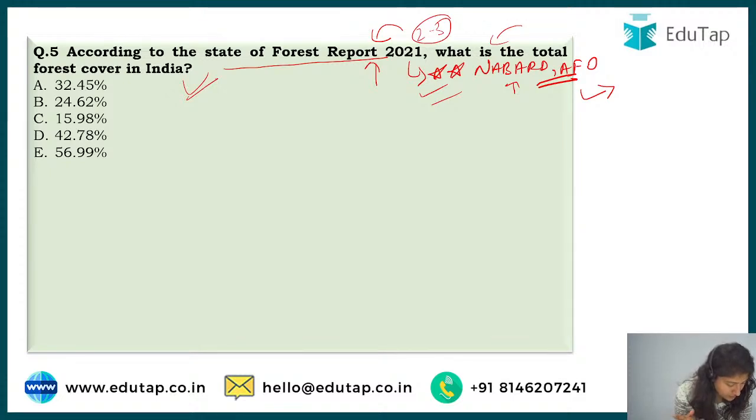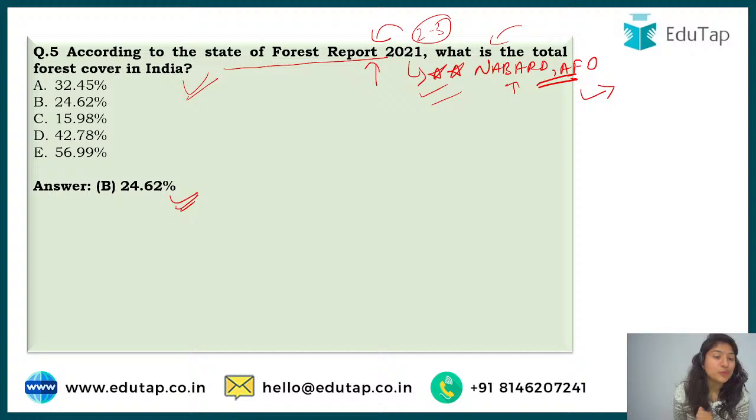I don't know from where the answers have started. I'm starting from Vikram. So Vikram says B, Gaurav says B, Supriya says B, Gaurav and Beju and Ankush say B, then Arun says D. The correct answer over here is option B, that is 24.62%. So we do not have this much forest cover.